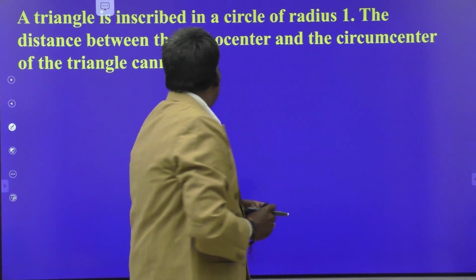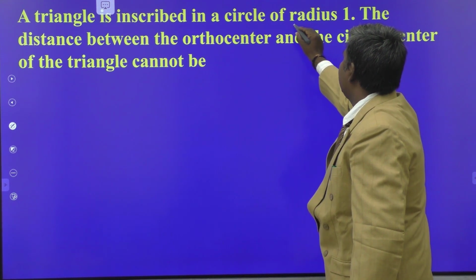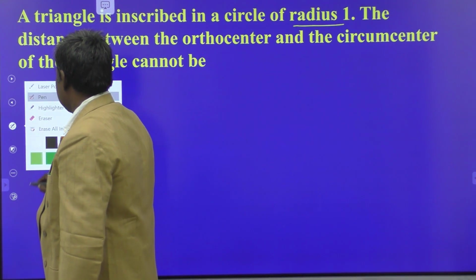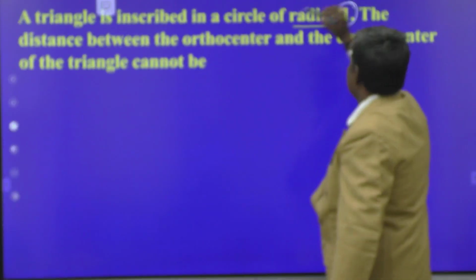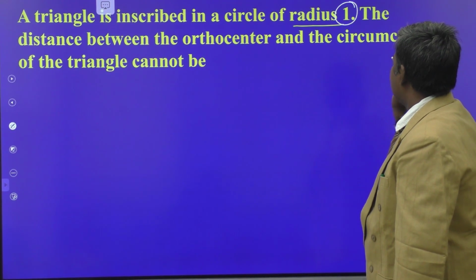See this one, this is the question. A triangle is inscribed in a circle of radius 1 unit. What is the radius of the circle? 1 unit.